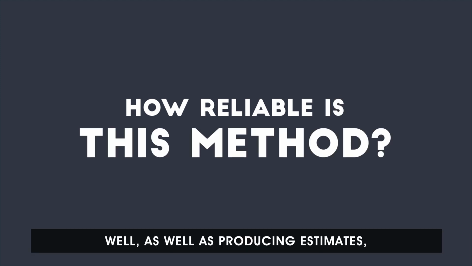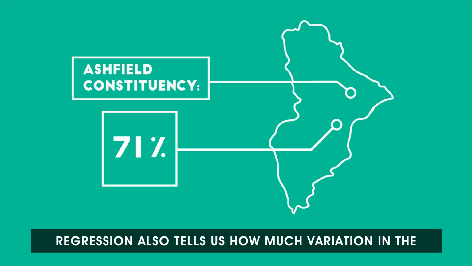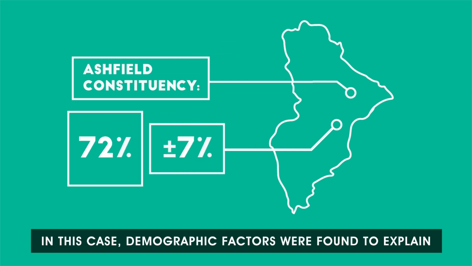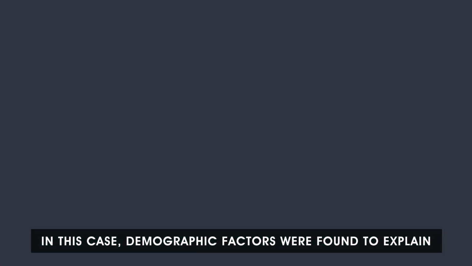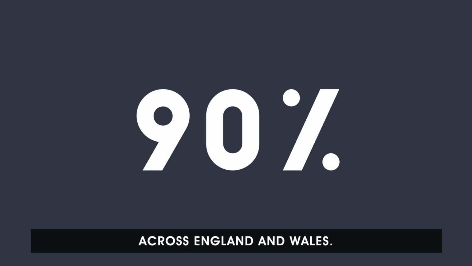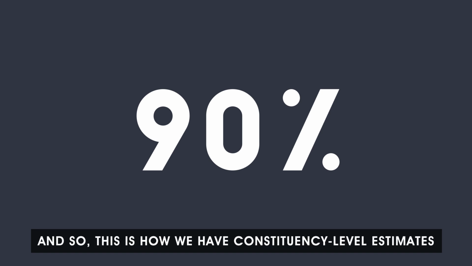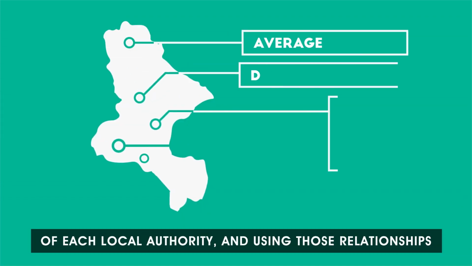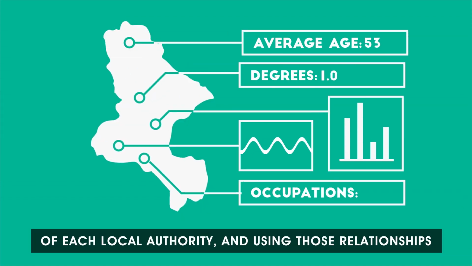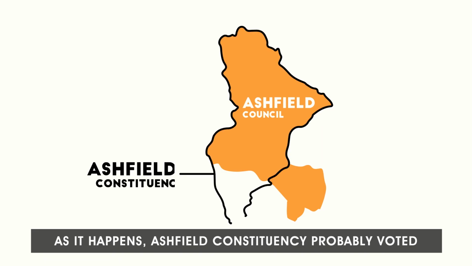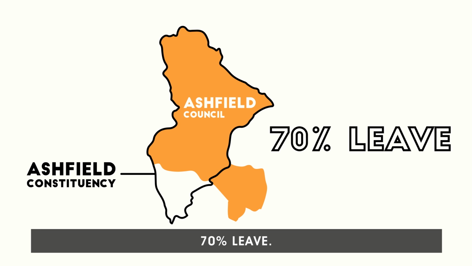Well, as well as producing estimates, regression also tells us how much variation in the Leave vote is explained by those demographic factors. In this case, demographic factors were found to explain 90% of the variation in Leave voting across England and Wales. And so, this is how we have constituency-level estimates of Brexit support, by looking at the demographics of each local authority and using those relationships to model the vote for each constituency. As it happens, Ashfield constituency probably voted 70% Leave.